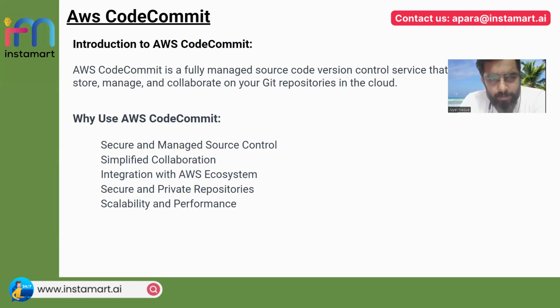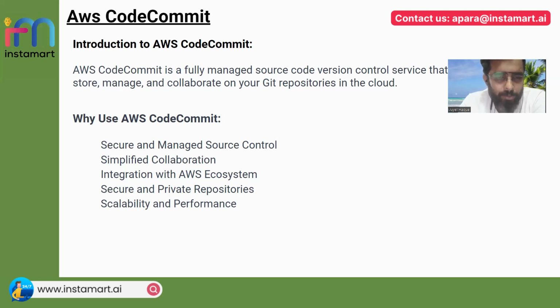Then integration with the AWS ecosystem. As it's an AWS service, connectivity to other AWS resources is much easier than with other tools. The secure and private repository I have already told you about. Like some other tools such as Bitbucket or GitHub, this also provides private repositories.